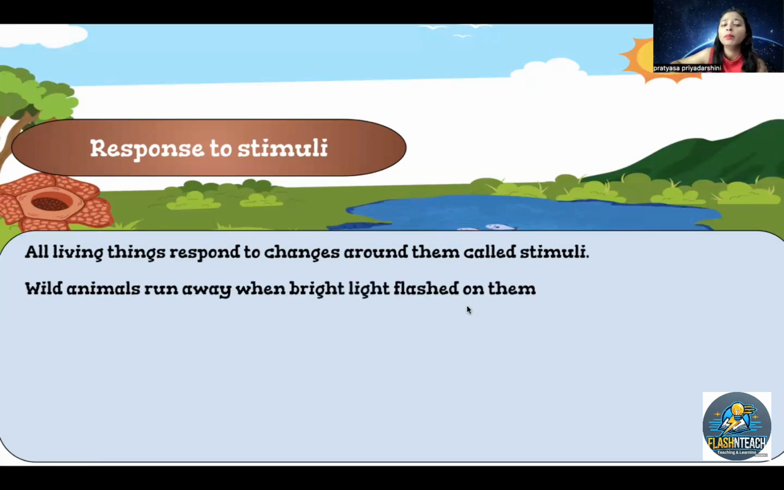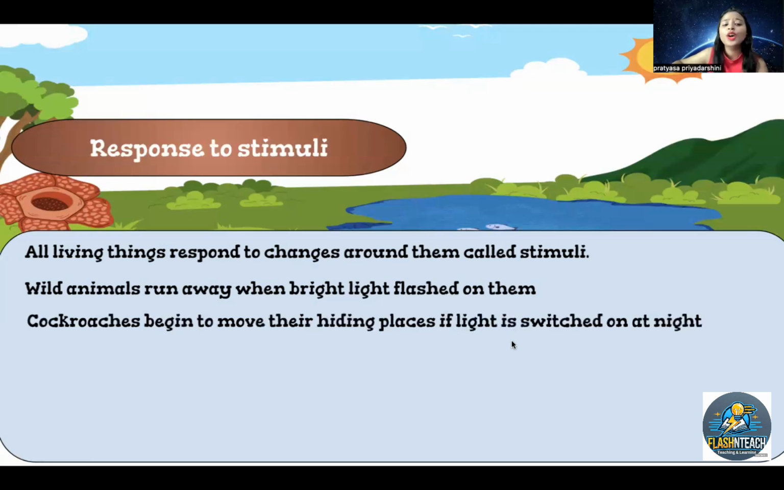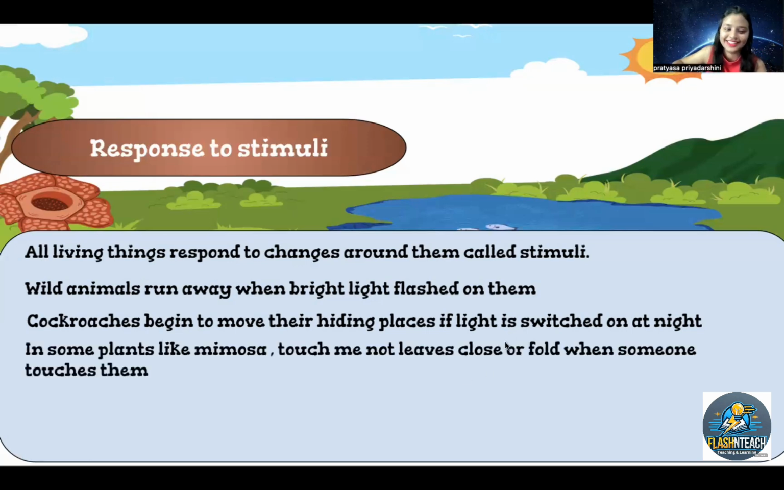Wild animals run away when a bright light is flashed on them, right? You can see in jungles and forests, different places have different ways to deal with wild animals. If you see elephants, people have mashals with a huge amount of light so that the wild animals can run away, right? Yes, they respond to the bright light. Cockroaches begin to move to their hiding places if the light is switched on, right? Yes, in the kitchen.